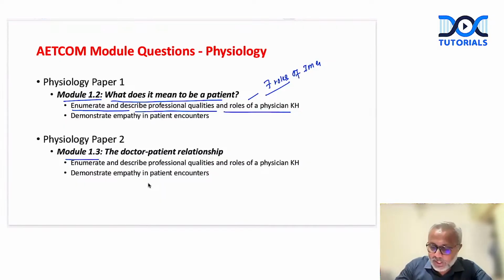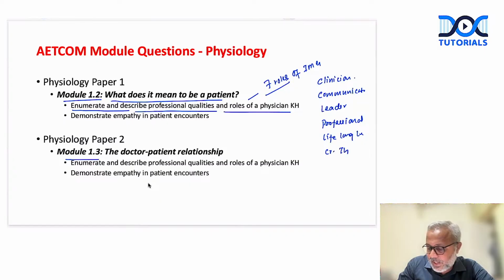Now, what are these? We have the role of, let's say, the clinician, then an effective communicator, then a leader, then a professional, then a lifelong learner, critical thinker, researcher. So these are the 7 roles that are expected of an Indian medical graduate, that is all of us. So these 7 roles or qualities we need to describe.